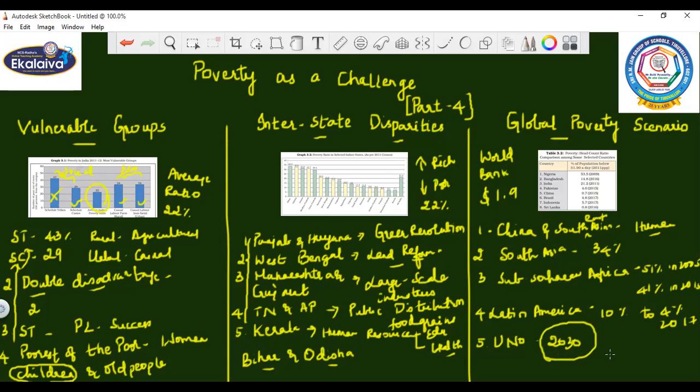Of course, to conclude this topic, in the year 1990 there was almost 35 percent poverty throughout the world, but presently, in almost 2013, it is just 10%, children.